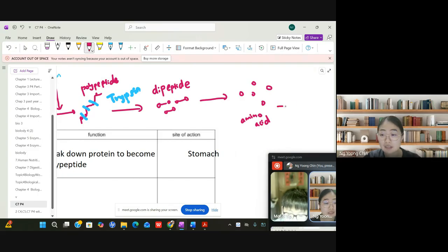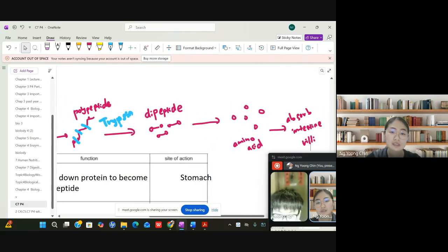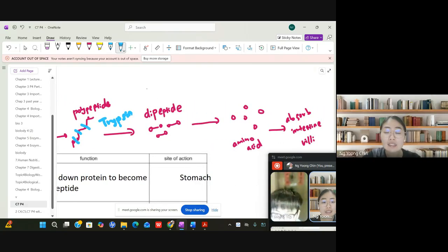The amino acids will be absorbed by the intestinal villi. That is the whole process. And what enzyme breaks down the dipeptide into amino acids? It will be erepsin.